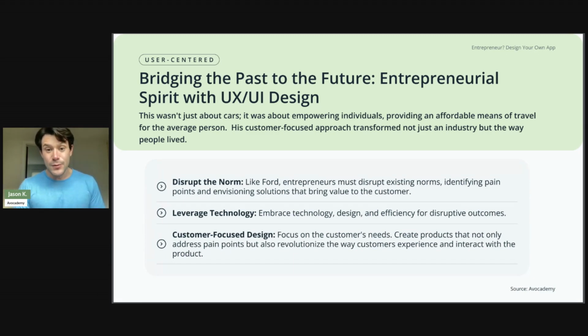Like Henry Ford, entrepreneurs must disrupt existing norms by identifying pain points and envisioning solutions that bring value to the customer. They also leverage technology. So you embrace technology, design, and efficiency to disrupt those outcomes. And then customer-focused design is by focusing on the customer needs, creating products that not only address those pain points that they have, but revolutionize the way customers experience and interact with the product.